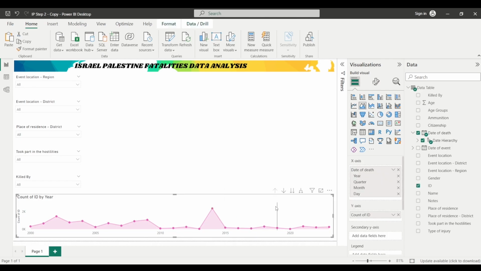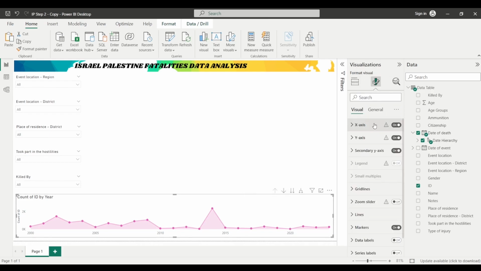Now I want to change the title as well, and I don't want this count of ID and these numbers to be represented. I instead want data labels to represent the data. So I will again click on format your visual, and from the x-axis, I will change it to off. No, I will not change the x-axis to off because it represents the year.